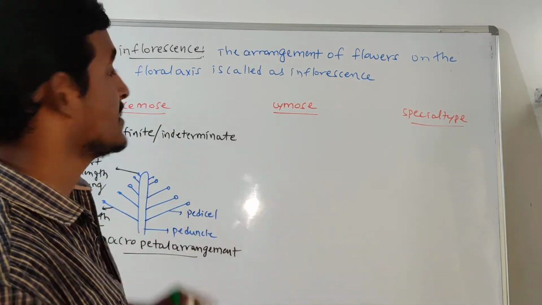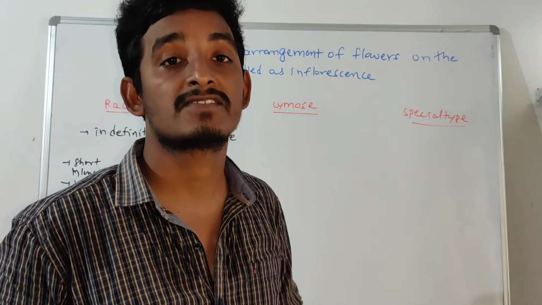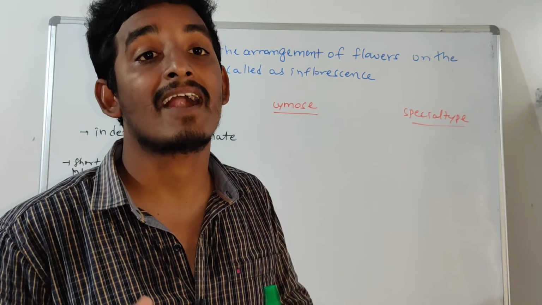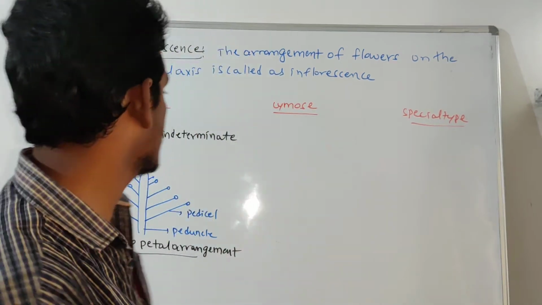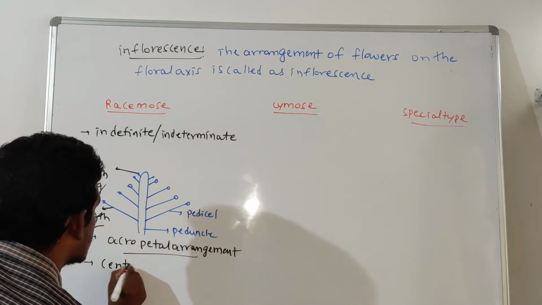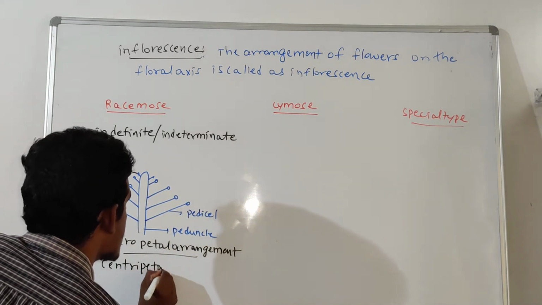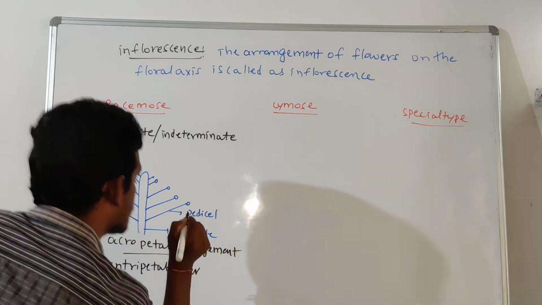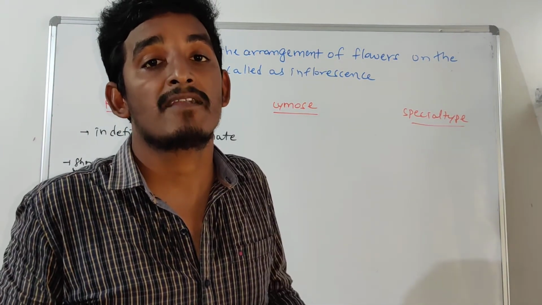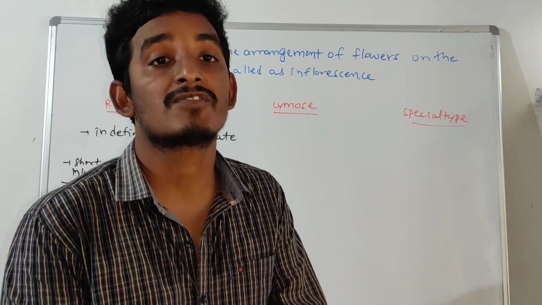And along with that, the racemose inflorescence shows centripetal order. What is centripetal order? Centripetal order means the flowers open from the periphery towards the center.